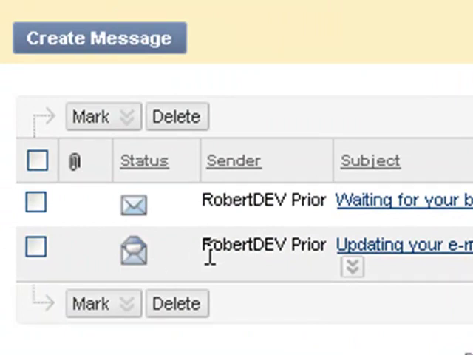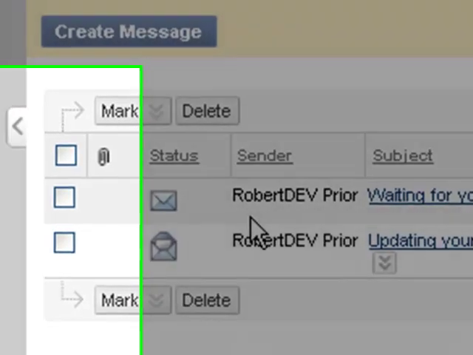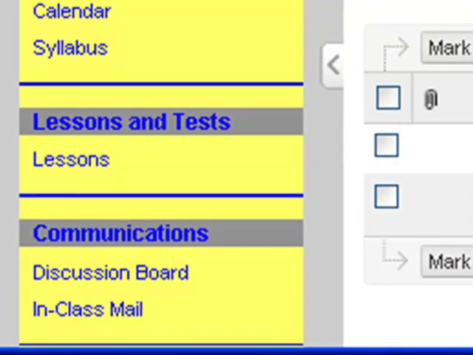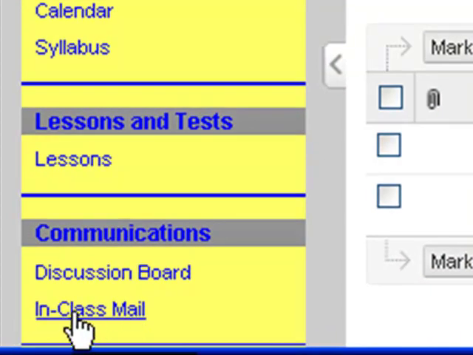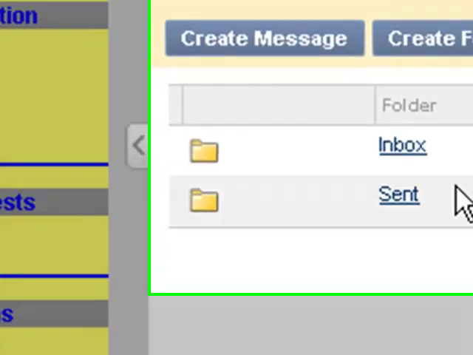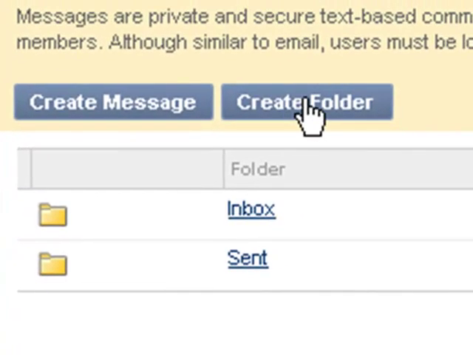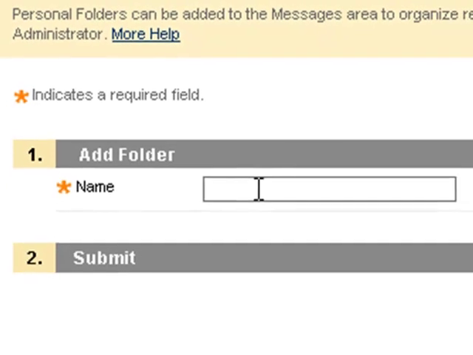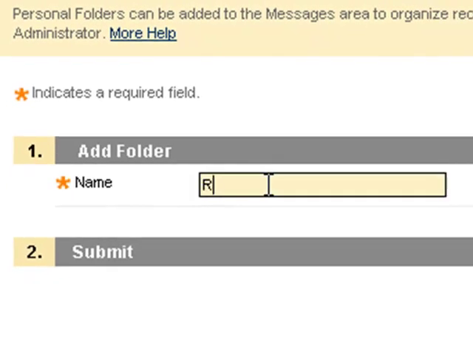And as we progress through the course and see message after message, our inbox will get rather full. And we'll see all of the read messages along with all of the unread messages, and that can get a little bit confusing sometimes. So what I'm actually going to do is go out to in-class mail. So I'm going to click here, in-class mail, and you'll see that we are allowed to create messages but also create folders. So I'm going to create a folder here that will be a place where I house all of my read messages so they don't crowd up my inbox. I'm going to click create folder, and the folder name I'm going to use is read messages. And I'll simply click submit.